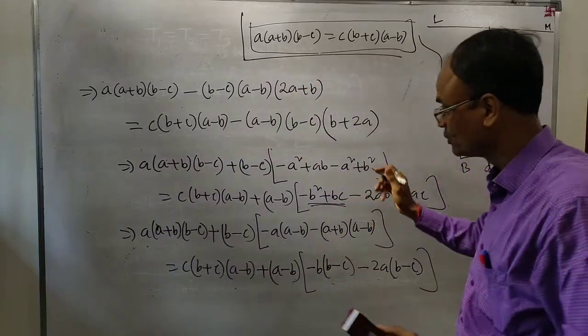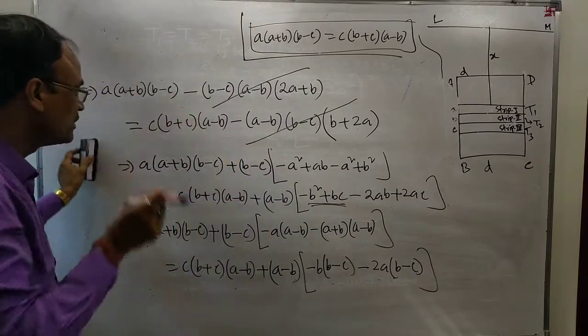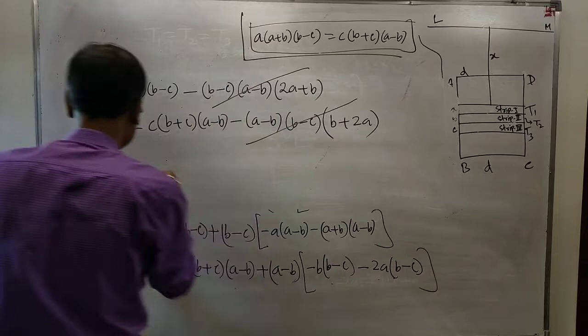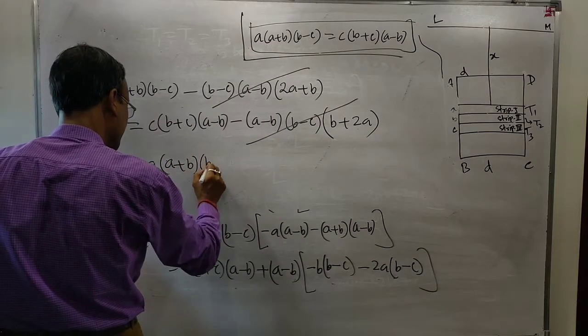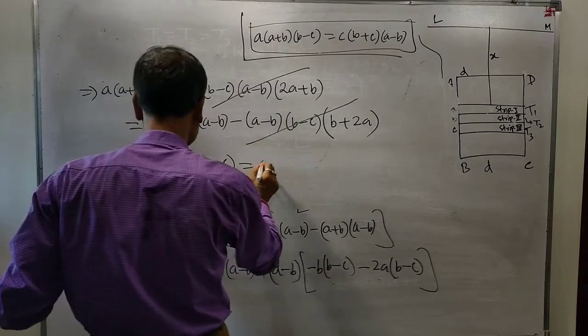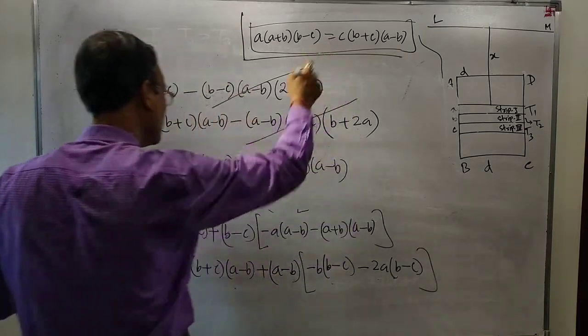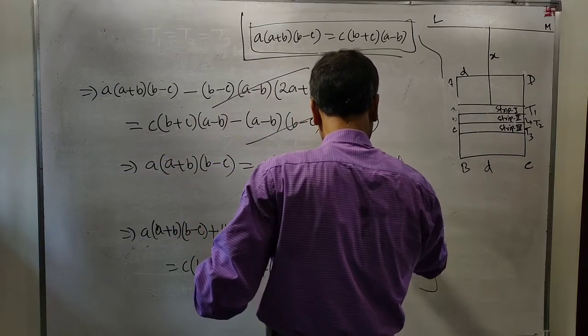B plus twice A. You see here these two terms will be cancelled. Therefore, it will be A into A plus B, B minus C. This is equal to C into B plus C, A minus B. Proved. Hence proved. It is proved.